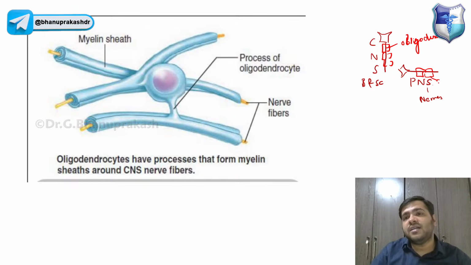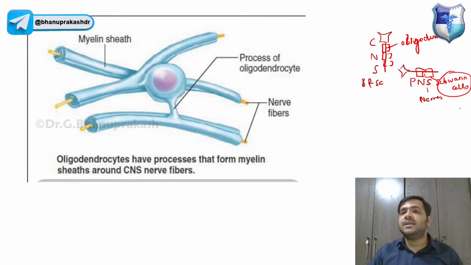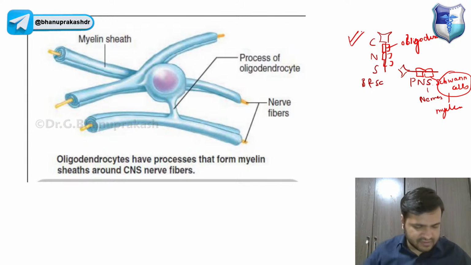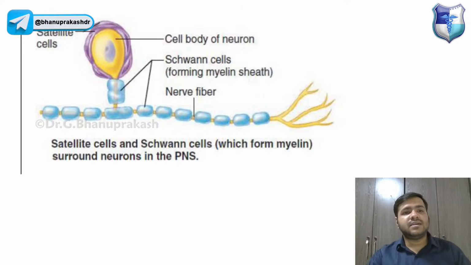We call them Schwann cells, guys, which form the myelin sheath in the peripheral nervous system, and oligodendrocytes are the ones which form the myelin sheath in the central nervous system.